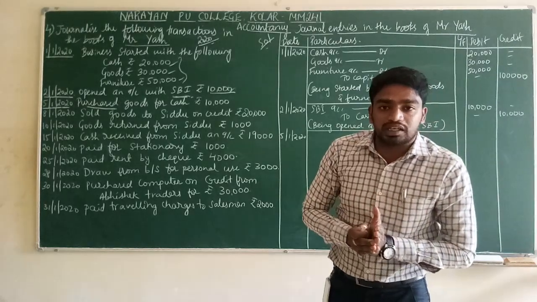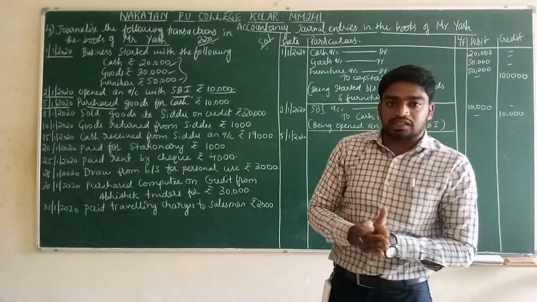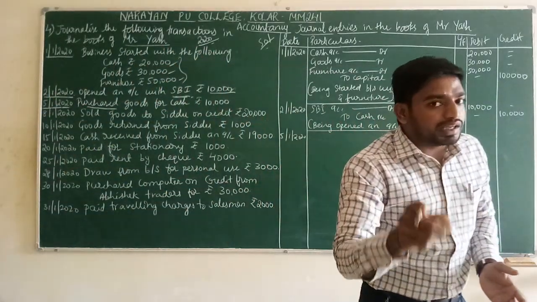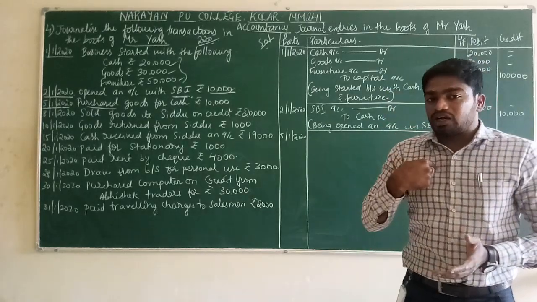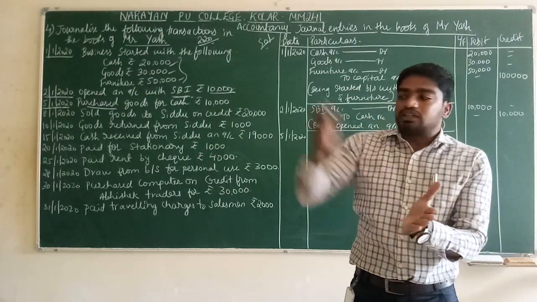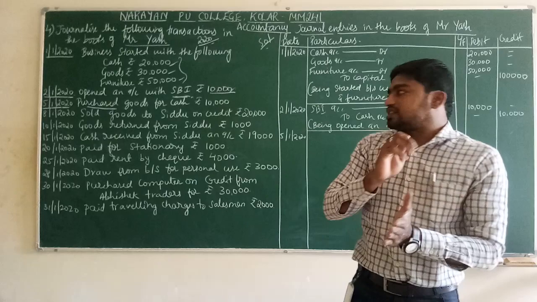Debit what comes in? What are the things coming to the business? The goods are coming to the business. If any goods are coming to the business, that will be called a purchase. What are we doing? We are doing purchases. Debit what comes in? The goods come in. That will be called purchases.